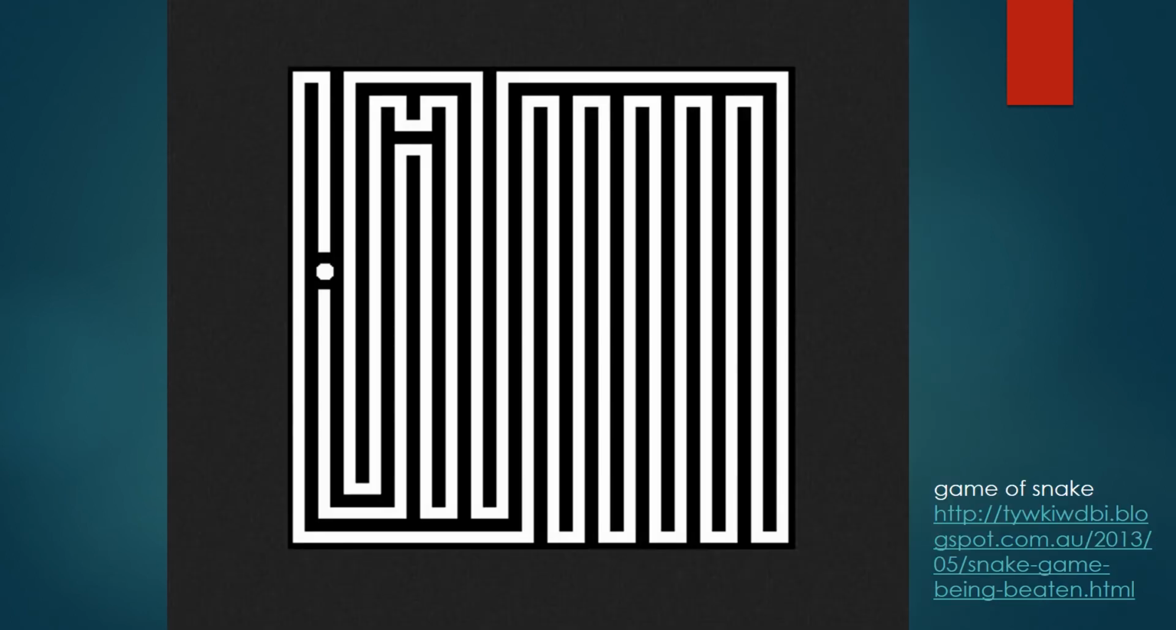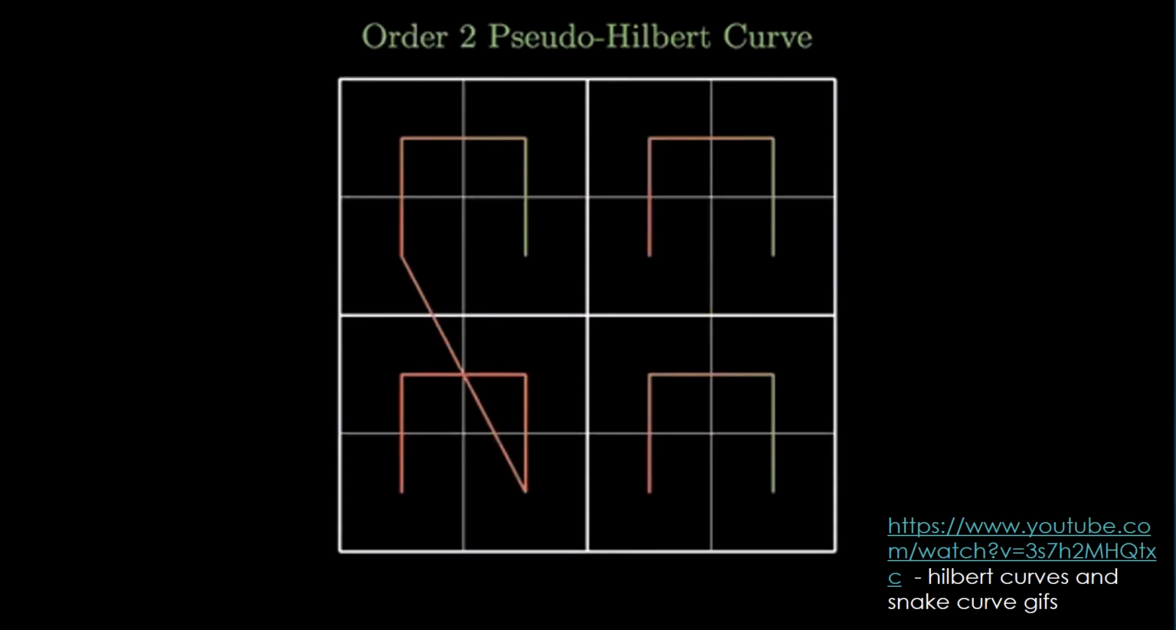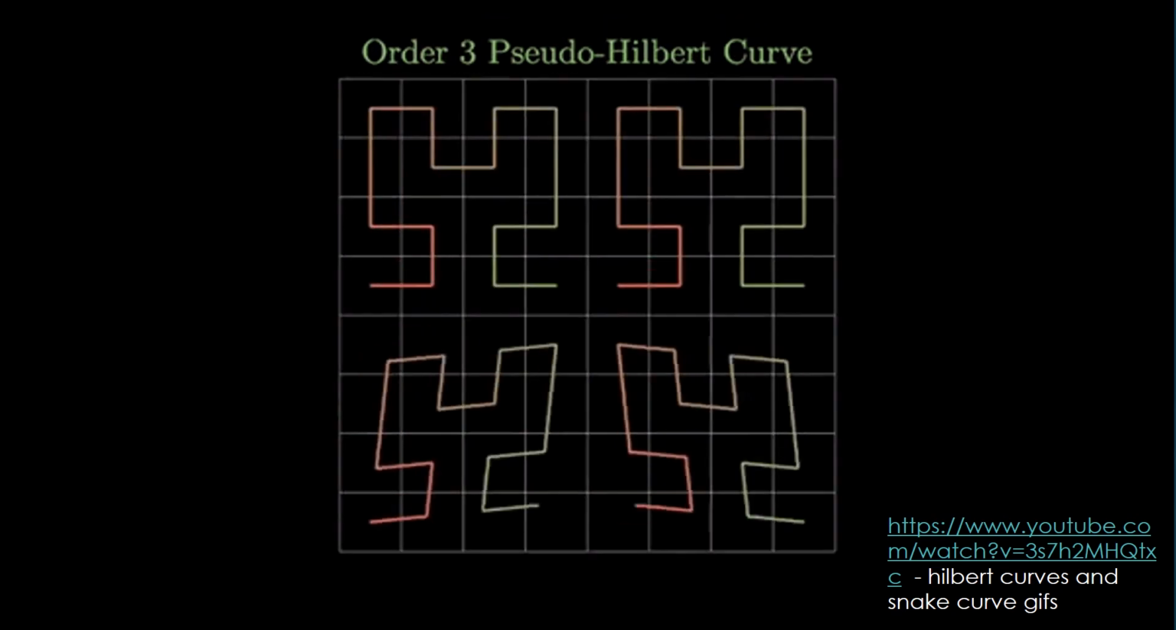What's the most efficient way to fill up a 2D space with a 1D line like in a game of Snake? Turns out the way to do it is with a Hilbert curve. The Hilbert curve was discovered by David Hilbert in 1891. When several iterations of the pseudo-Hilbert curve are applied, we achieve the Hilbert curve, where each point approaches a fixed point. Why is this useful?